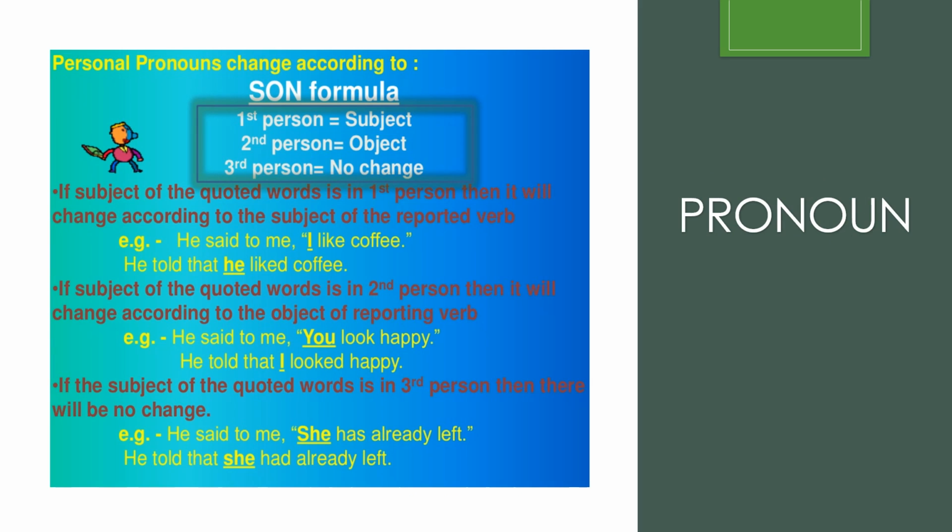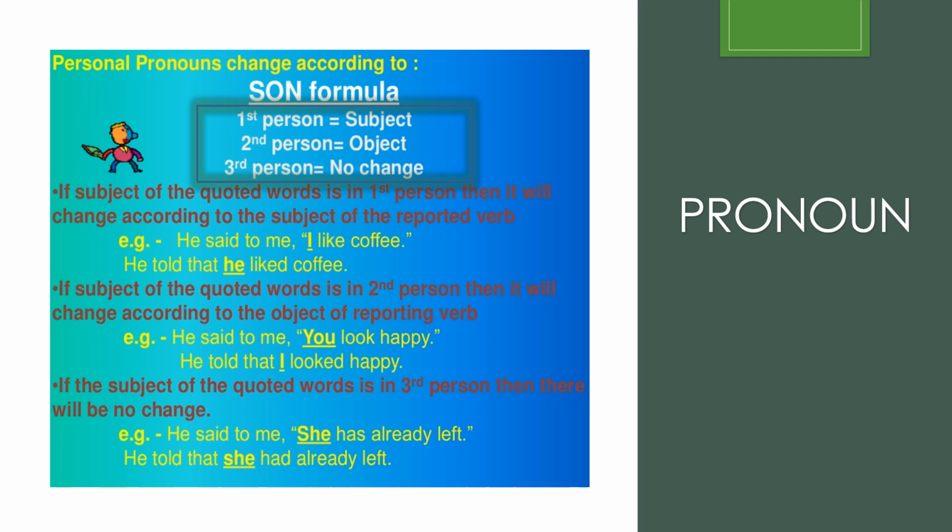Moving ahead is change in pronoun. Always remember the 1, 2, 3 SON formula, where 1 stands for first person, 2 stands for second person, and 3 stands for third person. If the subject of the quoted words is in the first person, then it will change according to the subject of the reported verb.